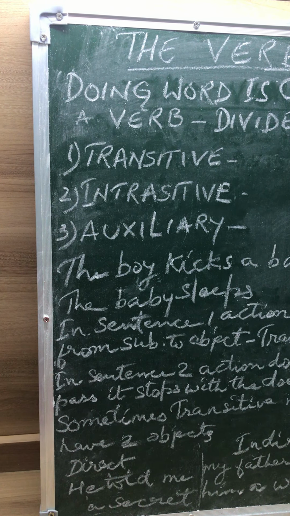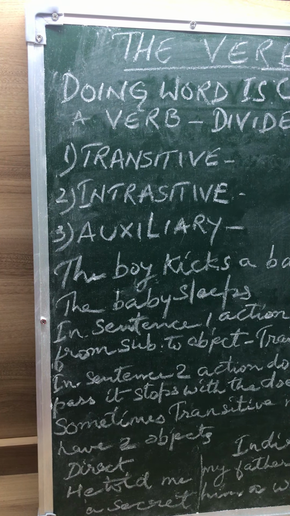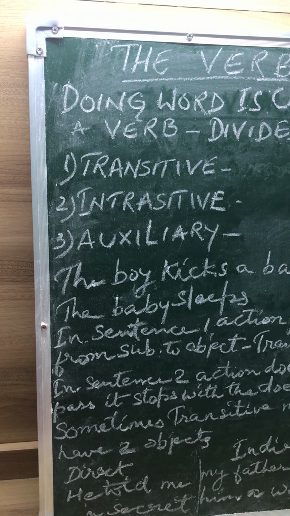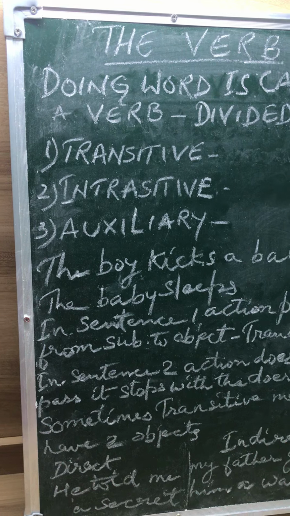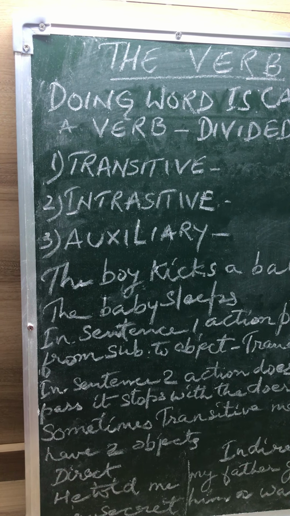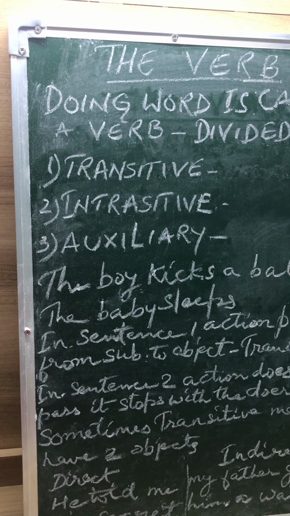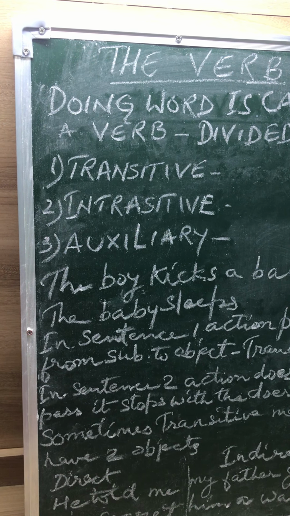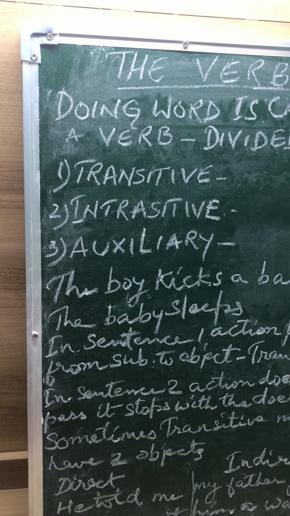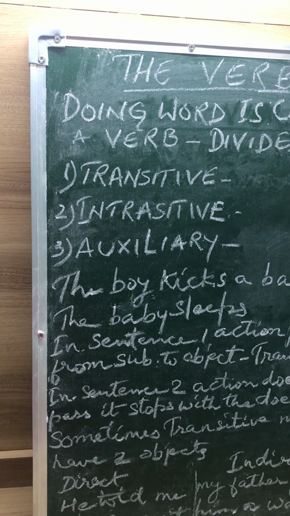When we use an intransitive verb, the action does not go on to affect an object, but it stops with the verb. For example, boys go to school. There is no object. Girls were dancing in the hall.